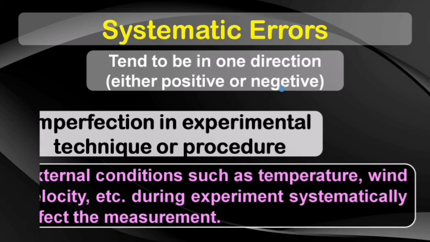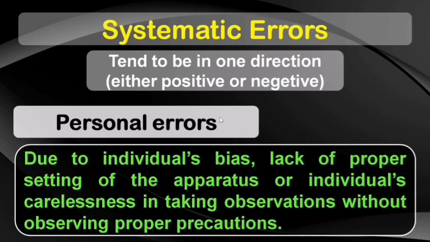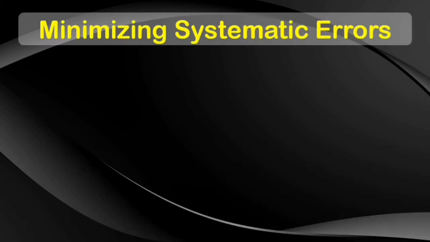The third subcategory is personal errors, for example parallax error. These mostly arise due to individuals' bias, lack of proper setting of apparatus, or individuals' carelessness in taking observations without observing proper precautions. Now obviously measurements are characterized by errors, so it is not possible for us on a general basis to make perfect measurements.